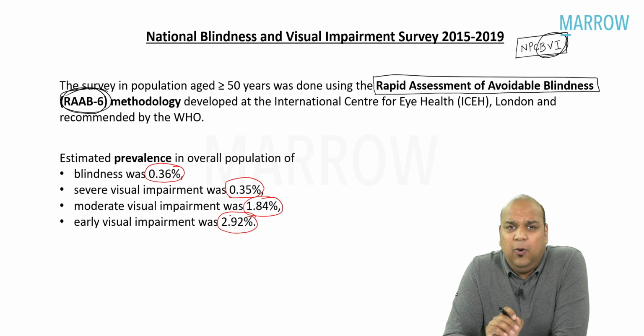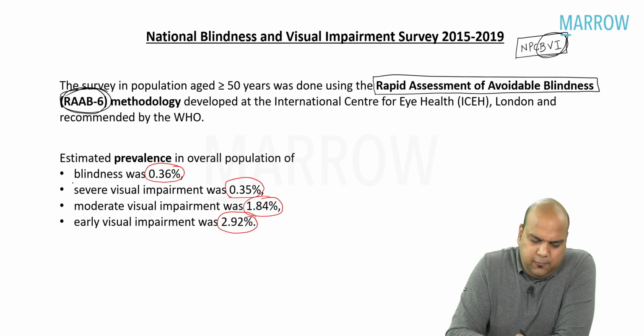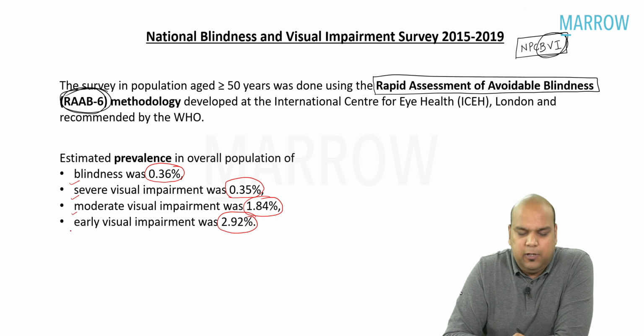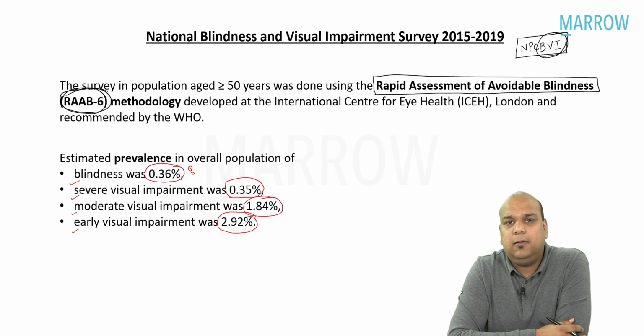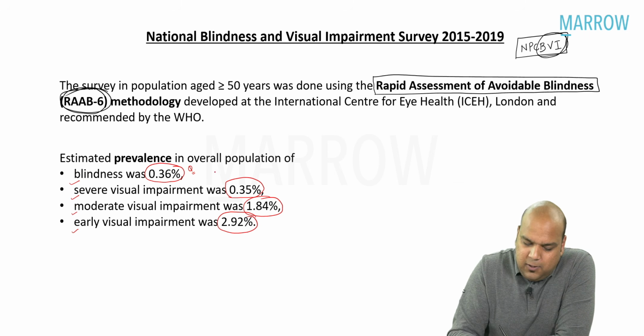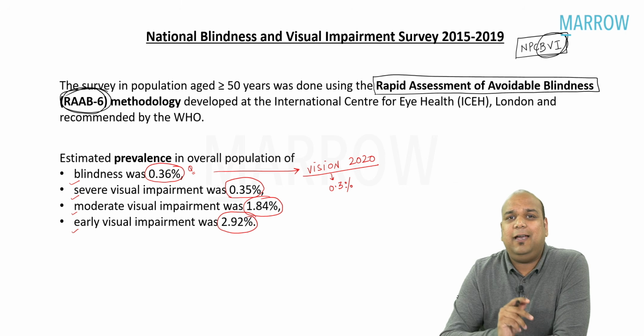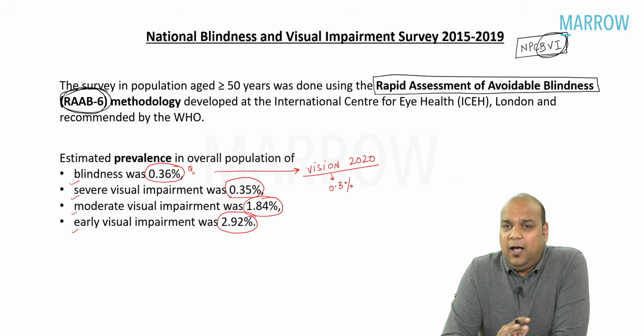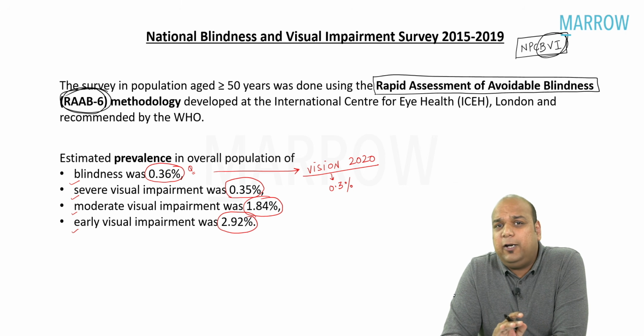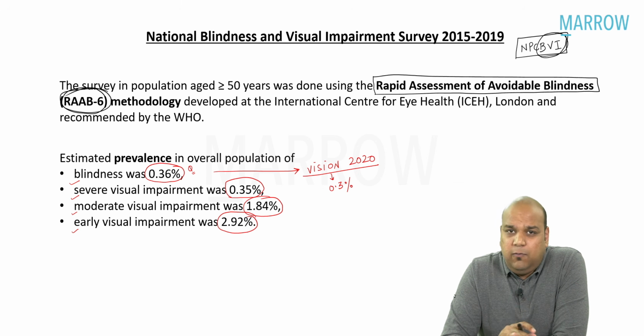That means now, whatever we are discussing, we will be discussing under 4 heads: blindness, severe and moderate visual impairment, and early visual impairment. Okay, everybody? This is a future question, I hope. Blindness, 0.36%. Why? Because according to the Vision 2020 program, the global target for reducing blindness was down to 0.3%. That means India has come very close to that, everybody. Earlier, the blindness load was calculated to be 1.1% in India according to the 2011-12 survey. So we have drastically been able to reduce the overall load of blindness in India.